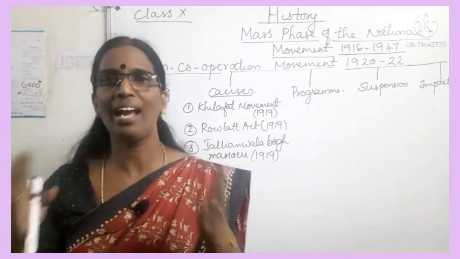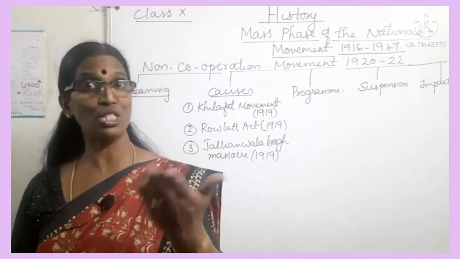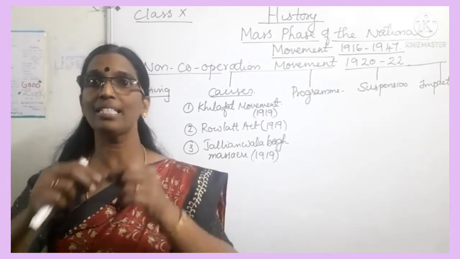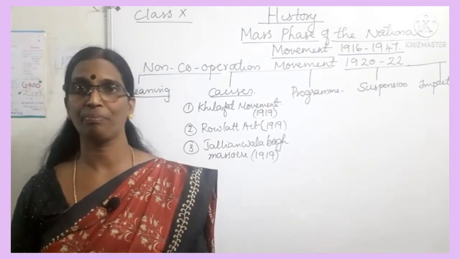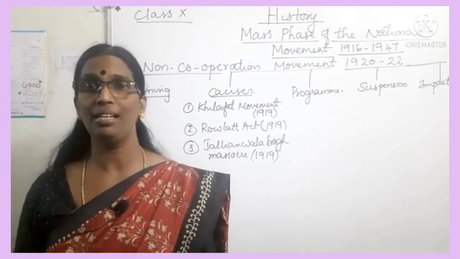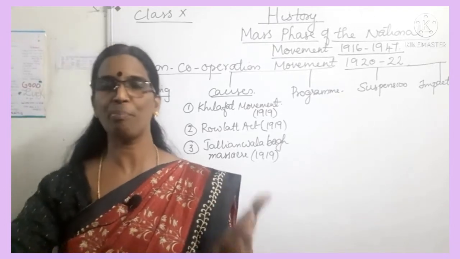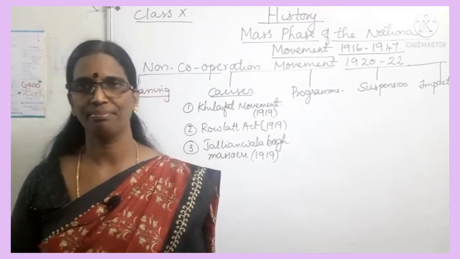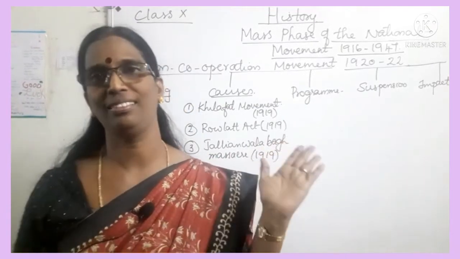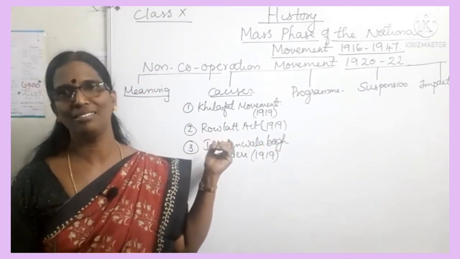What a cruel act by the British over the Indians. Thousands of people were killed because they could not escape. The exit was closed. There was a well in the garden, and many jumped into the well, and a large number of people were wounded. Our nation was totally shocked as a result of the Jallianwala Bagh massacre.